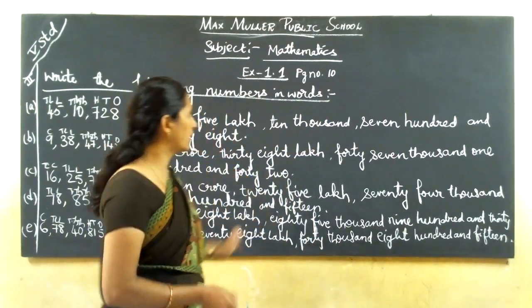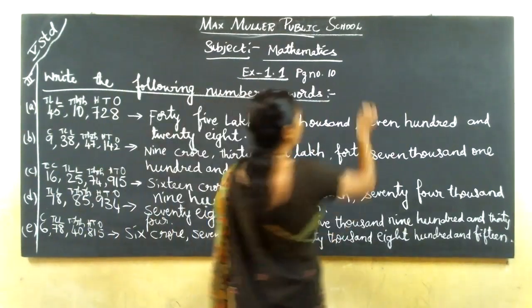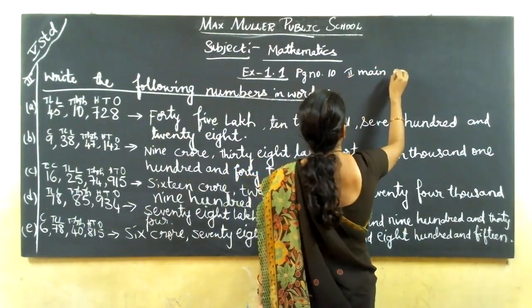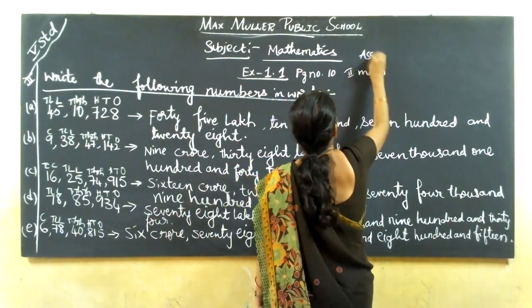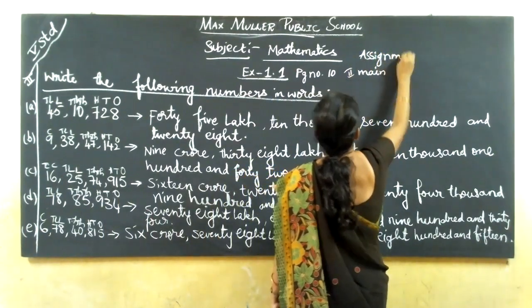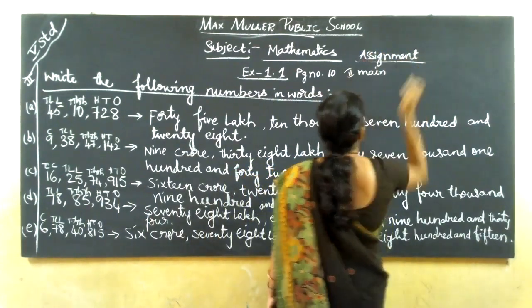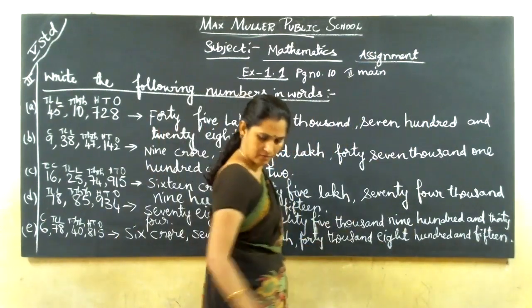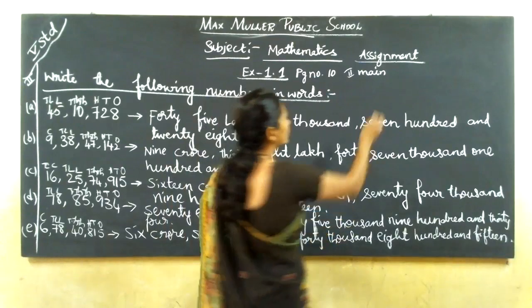Okay, children, assignment. Second main. Homework, assignment. There. Second main. How much? 1, 2, 3, 4. Correct.